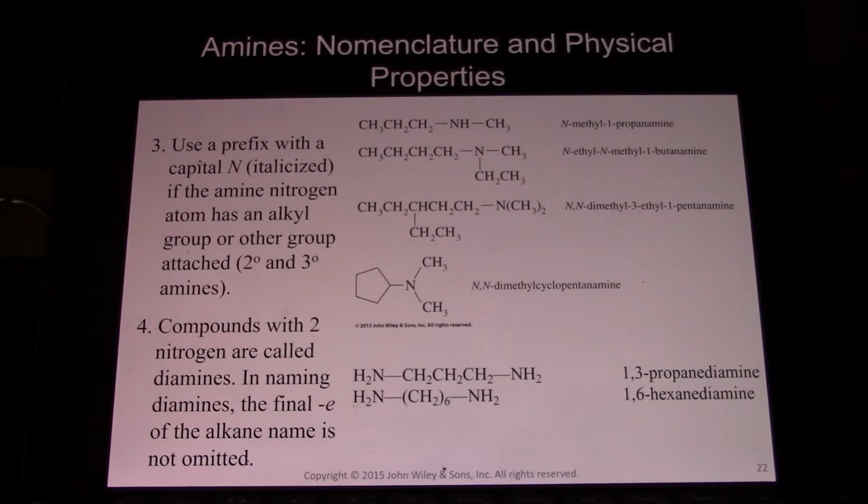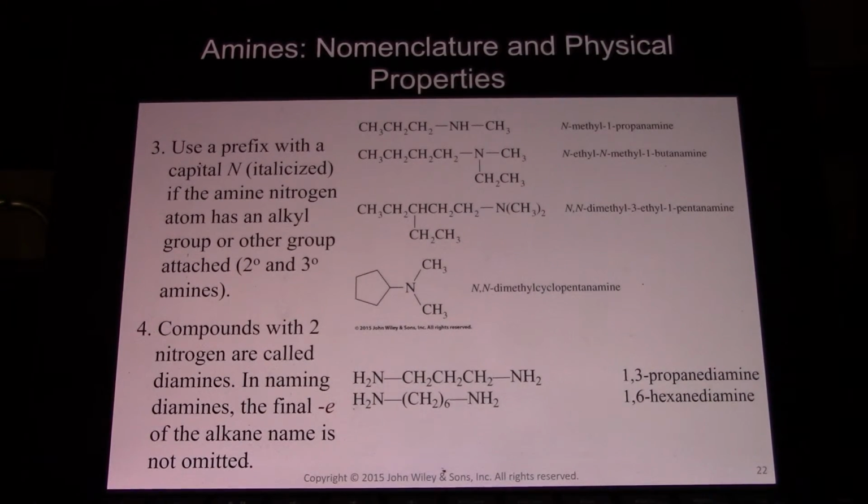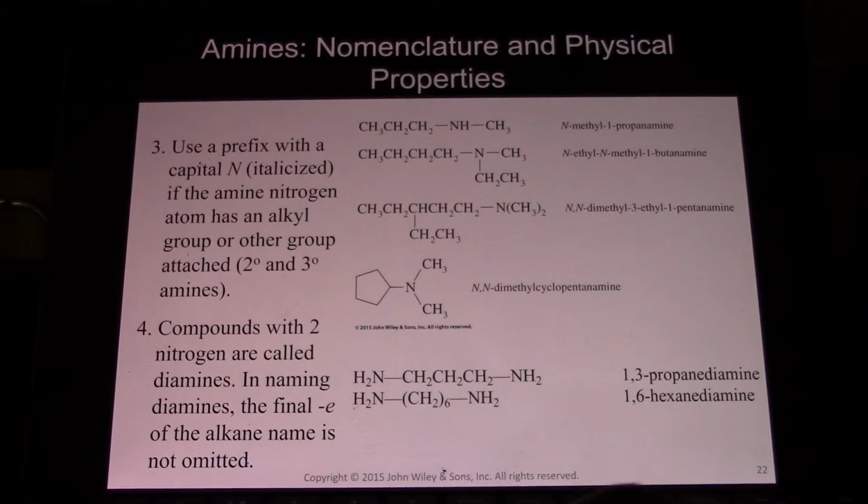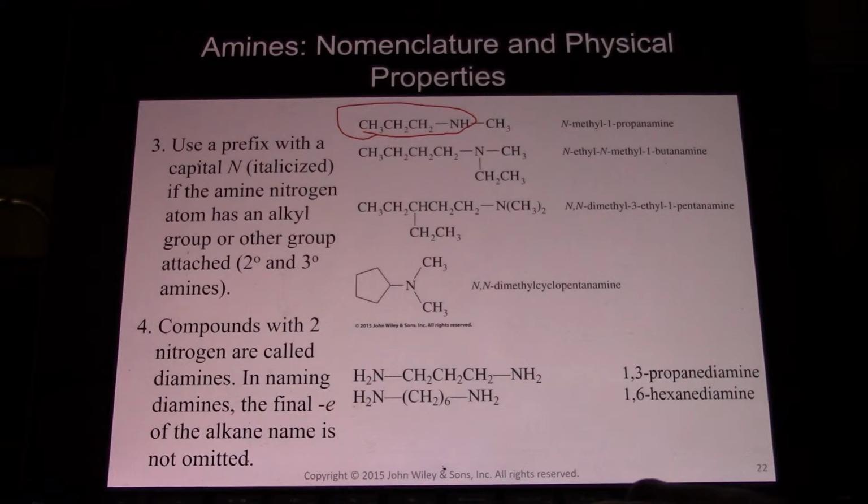Use a prefix with a capital N, italicized, if the amine nitrogen atom has an alkyl group attached to it. So if it's a secondary or tertiary nitrogen, the biggest carbon chain goes into the root name. But anything else attached to that nitrogen starts with an N prefix. Like here, N-methyl-1-propanamine. Again, your biggest chain gives you the name propanamine, and that's N-methyl.